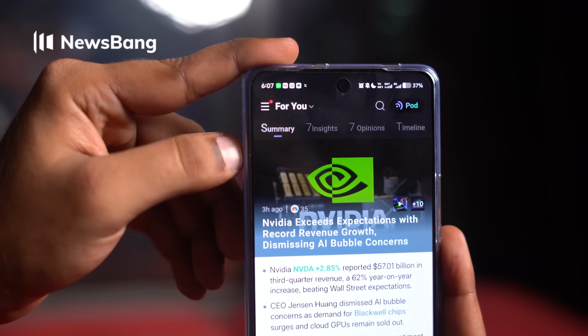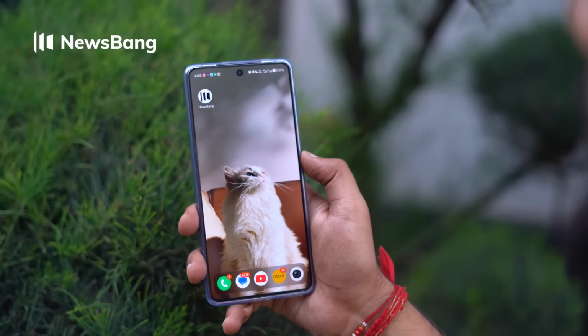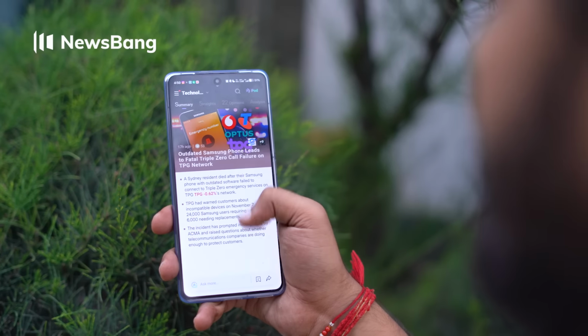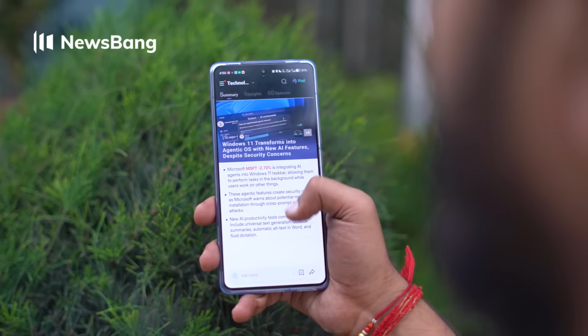Now comes the most important question. Should you actually use NewsBang? And here's my honest opinion. NewsBang is trying to solve a real-world problem, making informed decisions in a world full of conflicting information, whether it's understanding economic policies for investments or analyzing global events for businesses. This app gives you comprehensive insights from multiple angles, and instead of spending hours gathering information and separating facts from opinions, you can get a balanced overview with deeper insights in just one place.